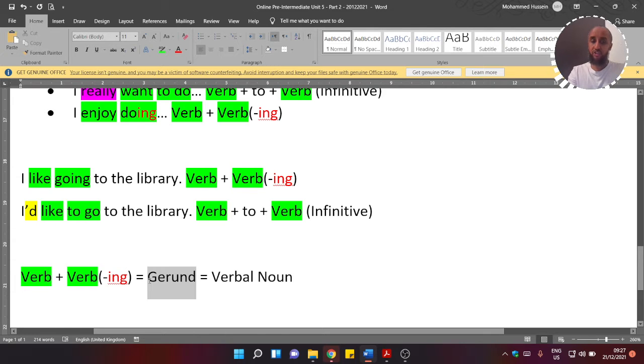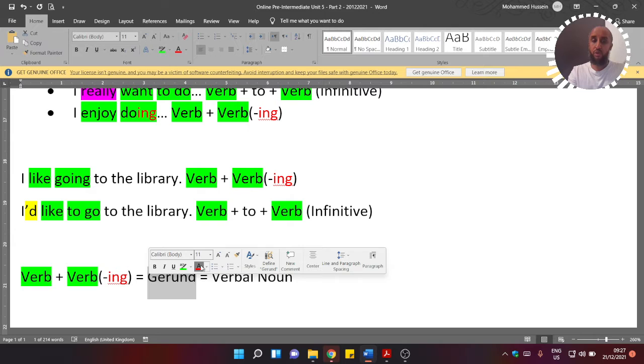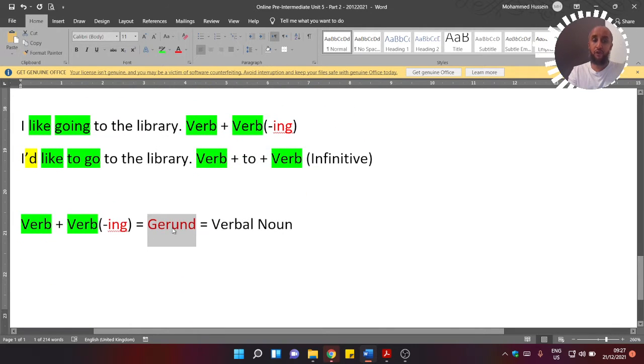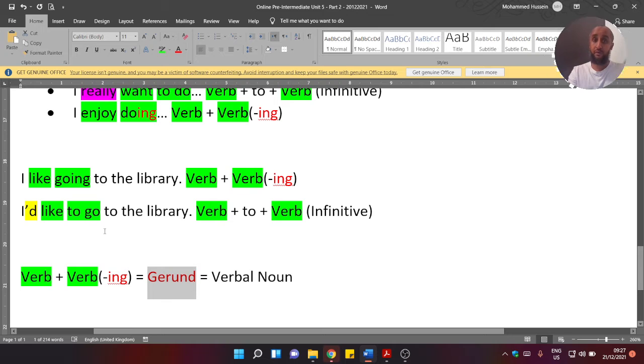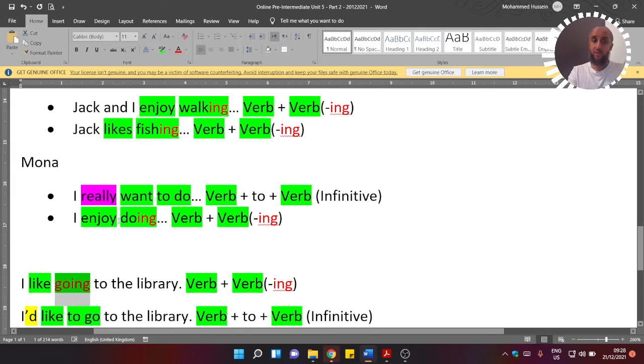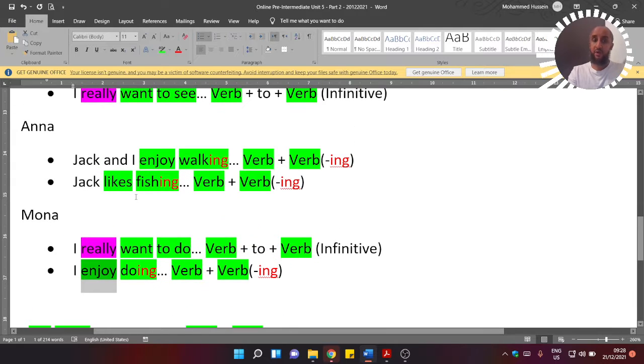We use gerunds to follow another verb, like the word like here. So like is followed by a gerund. Here we have a gerund going, and here we also have another gerund doing, which follows the word enjoy, and here we have another gerund fishing, which follows the verb like.